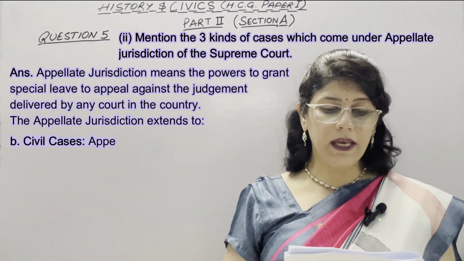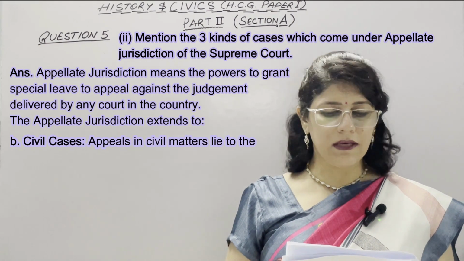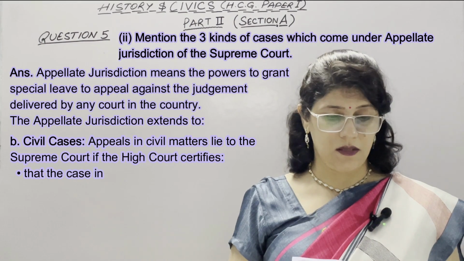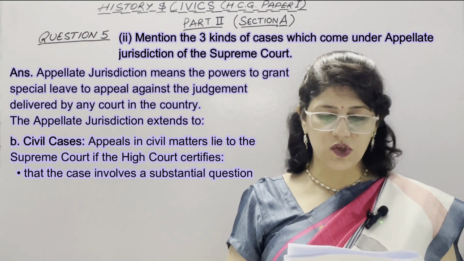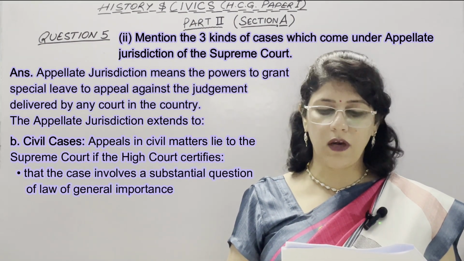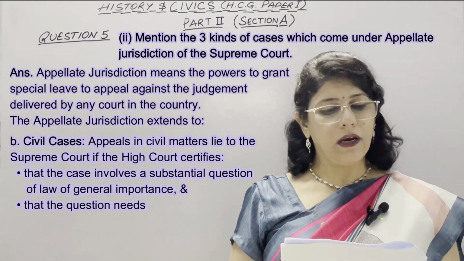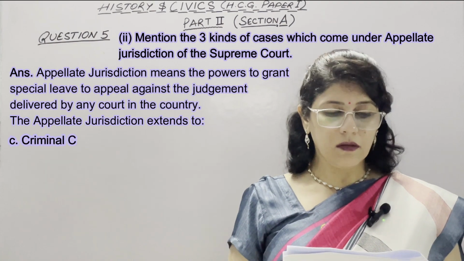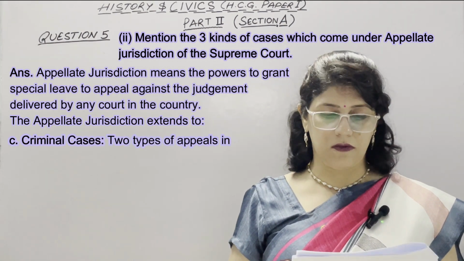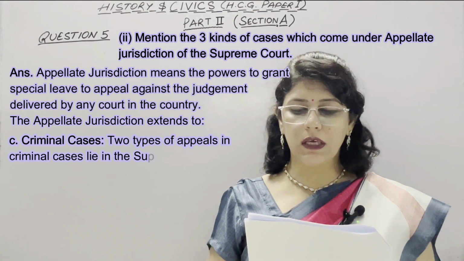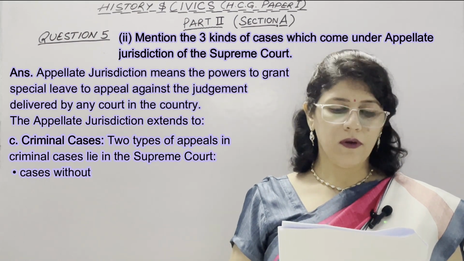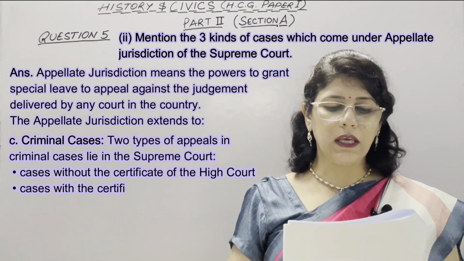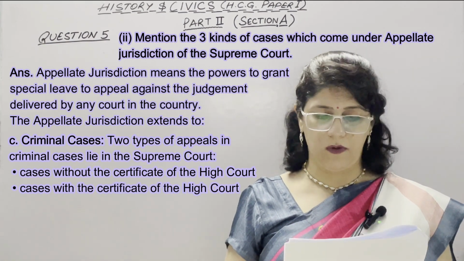Second is civil cases. Appeals in civil matters lie to the Supreme Court if the High Court certifies that the case involves a substantial question of law of general importance and that the question needs to be decided by the Supreme Court. Third type are criminal cases. 2 types of appeals in criminal cases lie in the Supreme Court. First is cases without the certificate of the High Court and then cases with the certificate of the High Court.